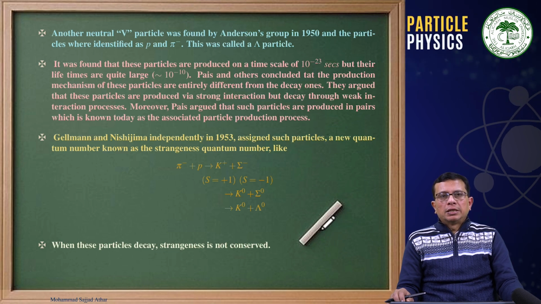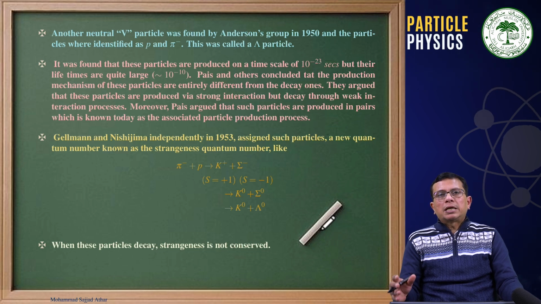In the fourth lecture on strange particles, I told you that strange particles are produced in pairs through strong interactions, and the strong interaction time is of the order of 10 power minus 23 seconds.